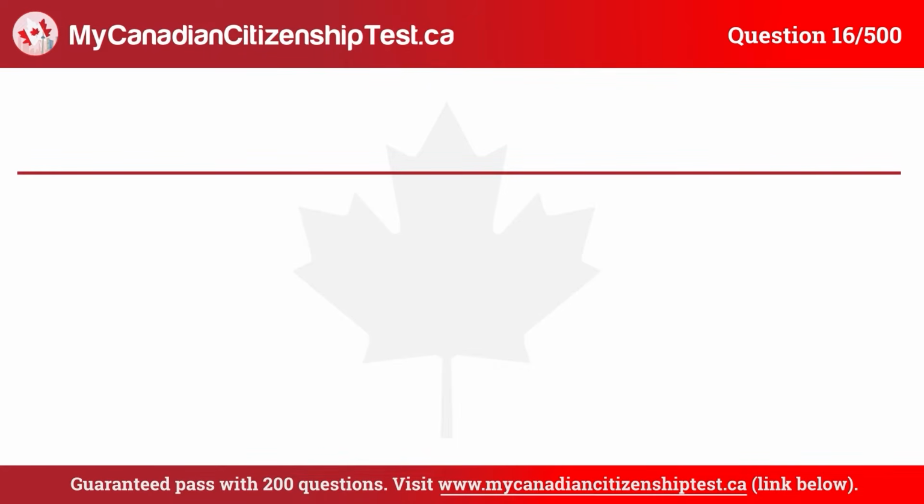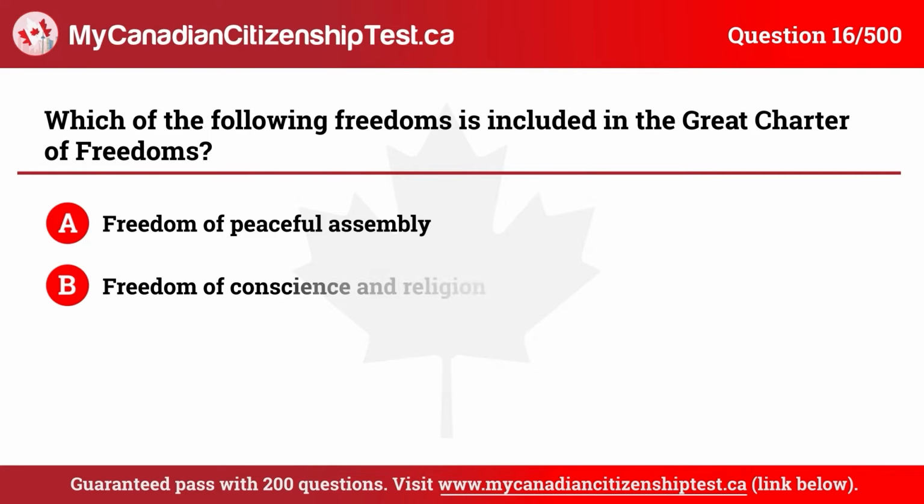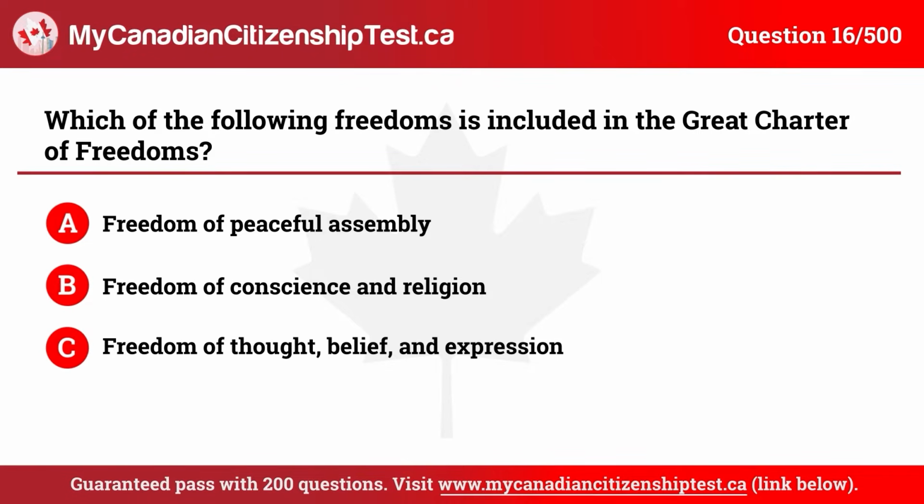Question 16. Which of the following freedoms is included in the Great Charter of Freedoms? A. Freedom of peaceful assembly. B. Freedom of conscience and religion. C. Freedom of thought, belief, and expression. D. All of the above. The correct answer is D. All of the above.